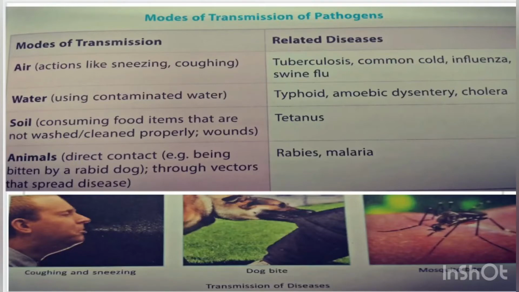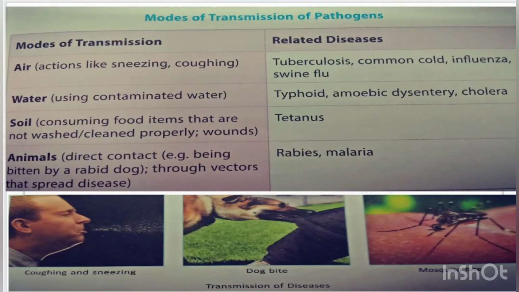In this next table, we have the information about the various modes of transmission and the related diseases which can be spread through those modes, like air. Through air, by actions like sneezing and coughing, diseases can be spread such as tuberculosis, common cold, influenza, swine flu and COVID-19.